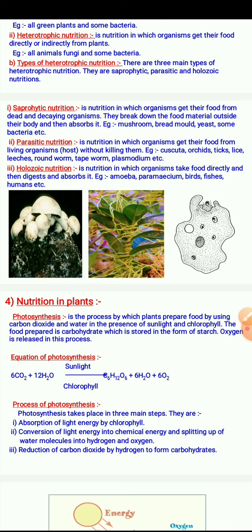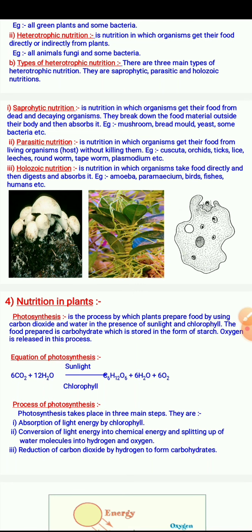Now this is the equation of photosynthesis: 6 CO2 plus 12 H2O, in the presence of sunlight and chlorophyll, gives C6H12O6 plus 6 H2O plus 6 O2. This is the complete and balanced equation of photosynthesis.